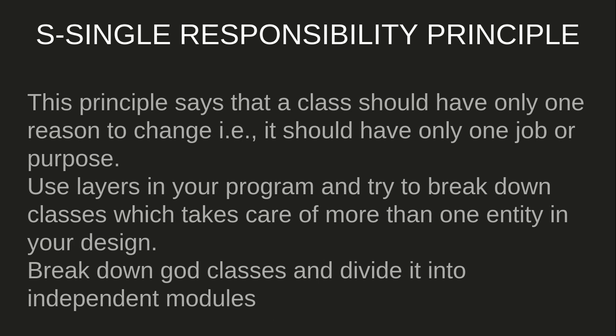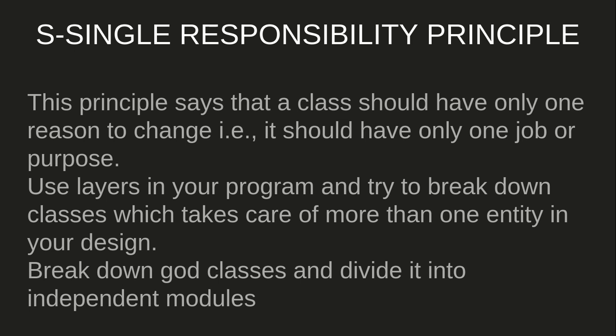This principle says that a class should have only one reason to change. That is, it should have only one job or one purpose. Now, how do you ensure what is that one purpose or that one job? This is a very abstract topic which is based on case-to-case basis and person-to-person understanding. But if you have to write down some very basic ground rules for this principle, one class should only operate on one entity.